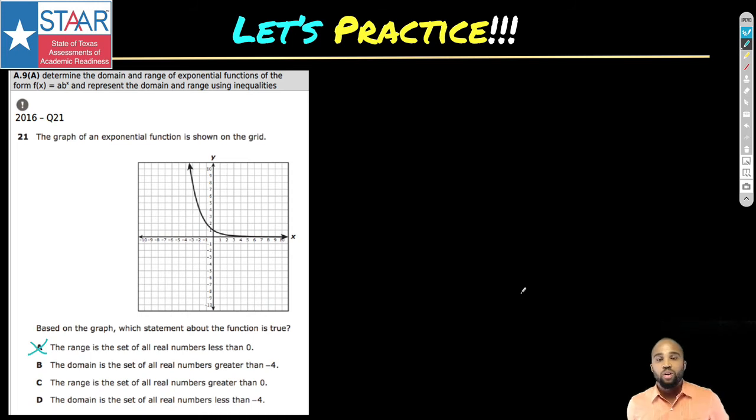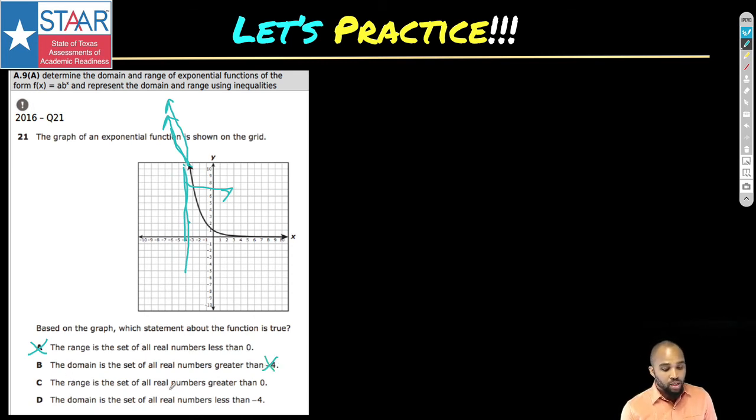So now we only got 3 other answers to go through. The domain is a set of all real numbers greater than -4. So here's -4 right here. It's saying it can only be all the numbers from here to this side. This line is never going to cross there. Well, we know better than that because we just practiced that this line will cross. It'll continue going that direction slowly, but it's eventually going to cross there forever. So no, it's not going to be limited. It's going to be all real numbers.